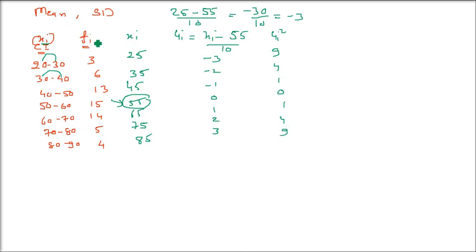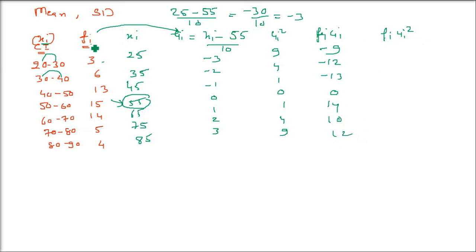Ui whole square. Now multiply fi with ui. So these second column and fourth column you have to multiply. So you have to find out fi ui. Just multiply this. Then you have to find out fi with ui whole square. So second column has to be multiplied with fifth column. So fi ui, see, 3 into minus 3 is minus 9. 6 into minus 2 is minus 12, like this. Then 15 into 0 is 0. 14 into 1 is 14. 5 into 2 is 10. 4 into 3 is 12.